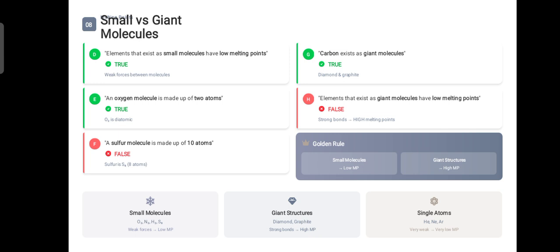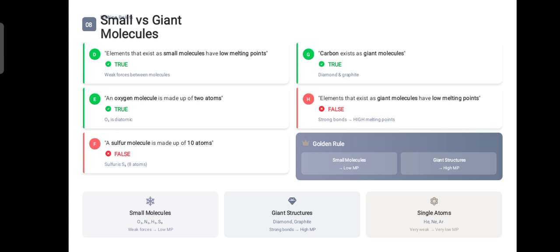Next is, an oxygen molecule is made up of two atoms. Yes, it's correct. The formula for the oxygen molecule is O2, and O2 means it's a diatomic molecule and it is made up of two oxygen atoms.